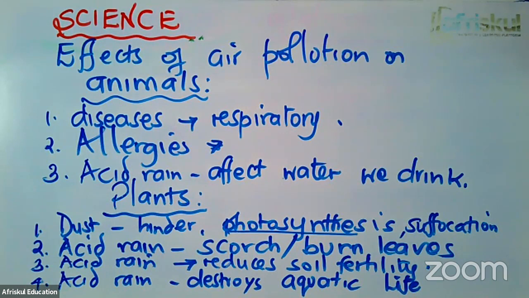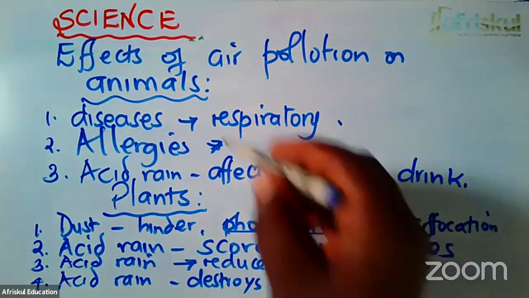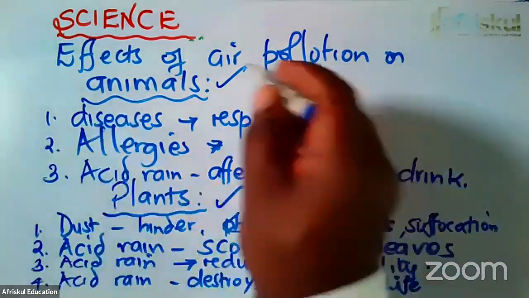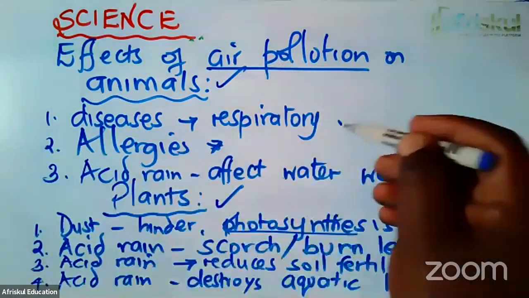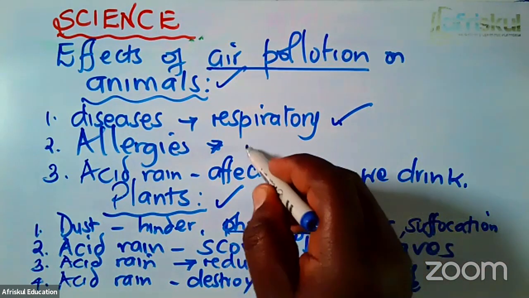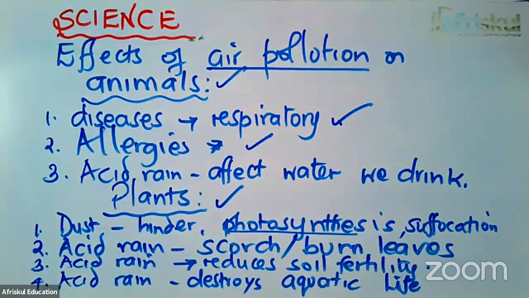So once again, I go back to the effects of air pollution to living things. Living things include animals and plants. In animals, where human beings are included, I've said that when the air is polluted, there are diseases, and they are mostly respiratory. They affect the breathing system. It causes allergies like sneezing, coughing. It causes allergies like irritation of the eyes and breathing problems.